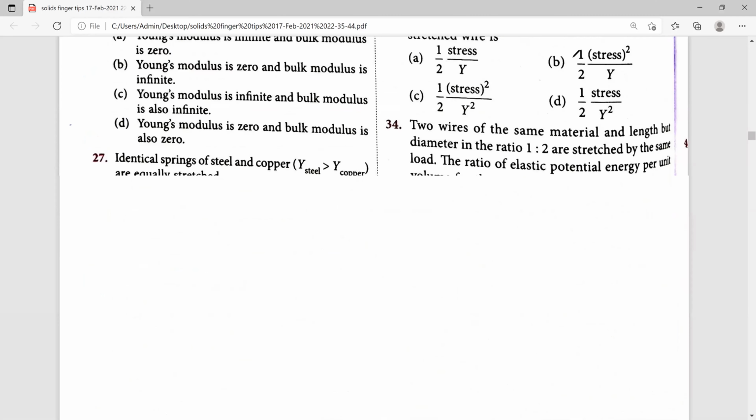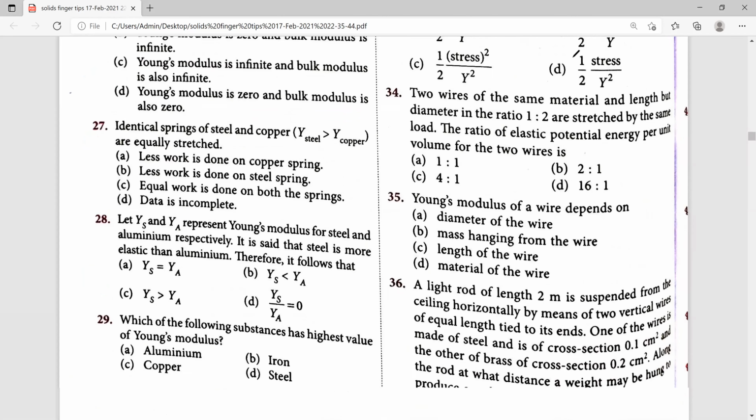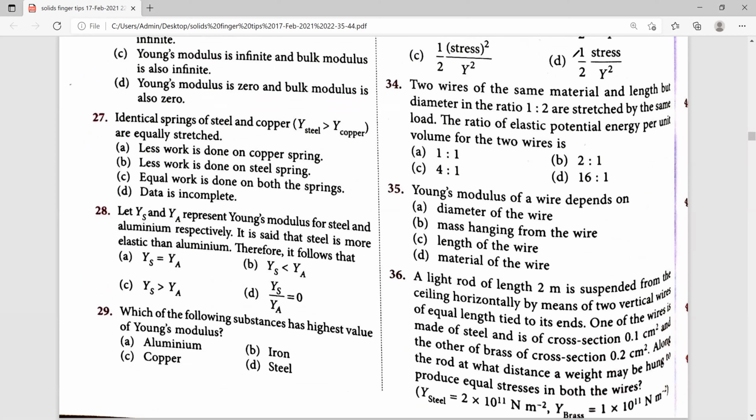Next, 27th one. Identical springs of steel and copper are equally stretched, so we have to choose the right option. The options are: less work is done on the copper spring, less work is done on the steel spring, equal work is done on both the springs, and data is incomplete. They have given 4 options. Among the 4 options, this one is the right answer.